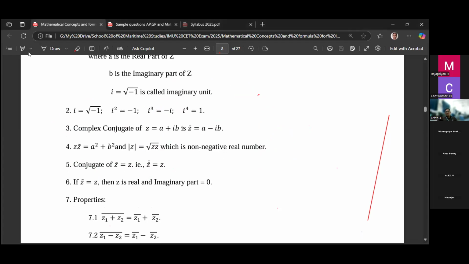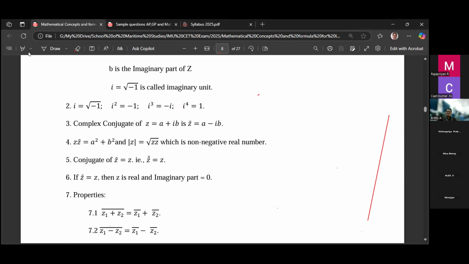Yes, the complex conjugate. A plus ib is a complex number. The conjugate is a minus ib. Remember, a plus ib is a complex number, the conjugate is a minus ib. 2 plus 3i is a complex number, then the conjugate of 2 plus 3i is 2 minus 3i. You are changing the sign of i.